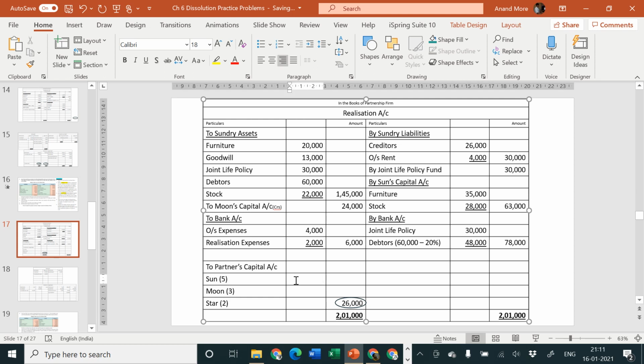5:3:2. So 26,000 to be divided by 10 into 5, that comes to how much? 13,000. Then 26,000 divided by 10 into 3, that comes to 7,800, and 26,000 divided by 10 into 2, that comes to 5,200. Okay, so these are the amounts to be considered.